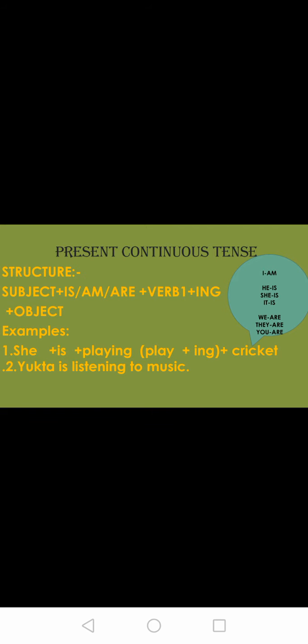Let's move on to another example. I am eating cheeseburger. With I we are going to add am. I am plus eat plus ing, eating, plus cheeseburger is an object. They plus are. They is plural. With plural we are going to add are.